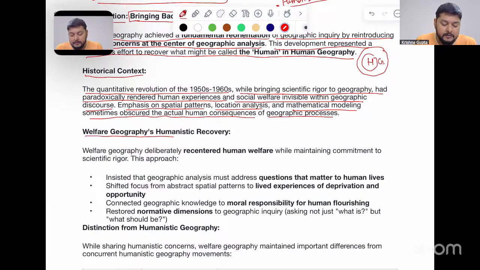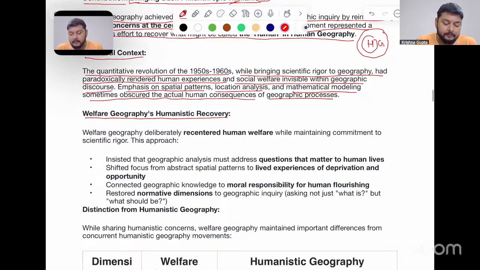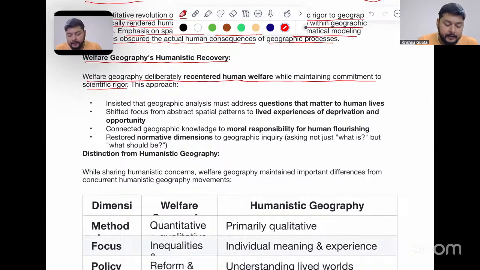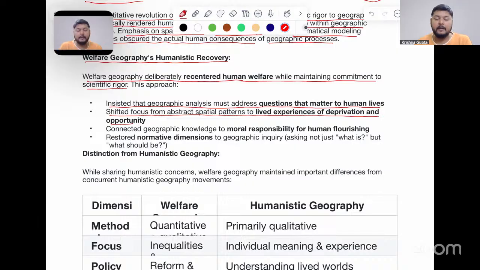Then, welfare geography as humanistic recovery. Welfare geography deliberately recentered human welfare while maintaining commitment to scientific rigor. The approach insisted that geographic analysis must address questions that matter to human lives. It shifted focus from abstract spatial patterns to lived experiences of deprivation and opportunity. So we can see a change of stance here: the questions that matter to human lives, the lived experience of deprivation and opportunity.